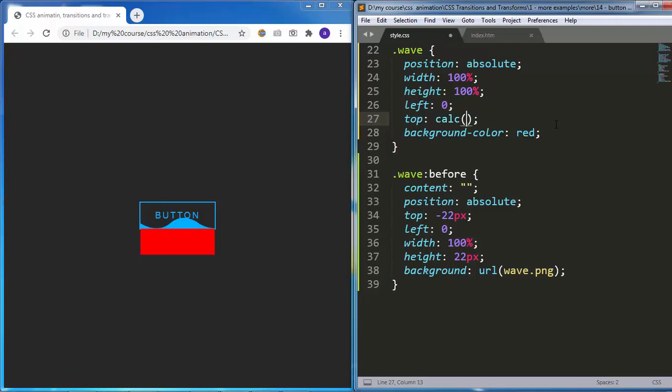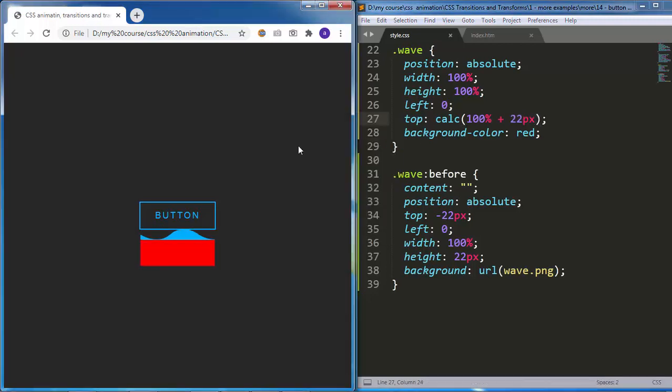I will add calc, 100% plus 22 pixels. And now you can see both the red background and the image just moved to the bottom by another 22 pixels. And notice that the image moved with the red background because it's a before pseudo element of it, so it's attached to it. All right, let's move to animating this image and make this wavy effect.